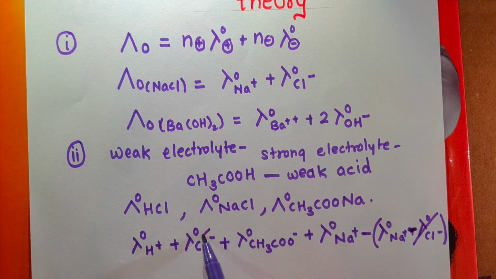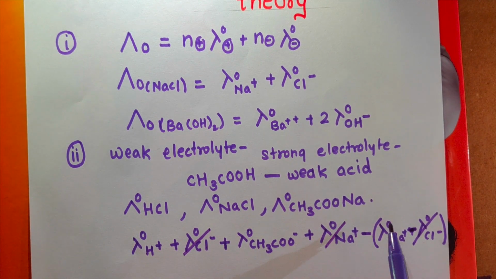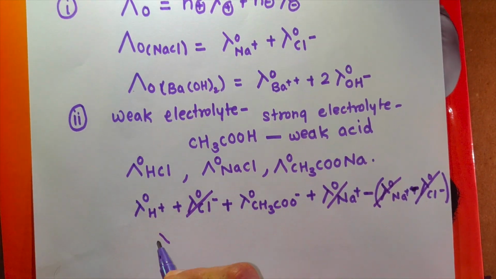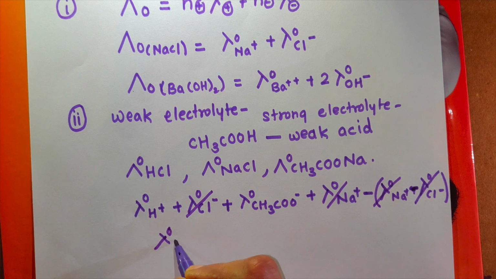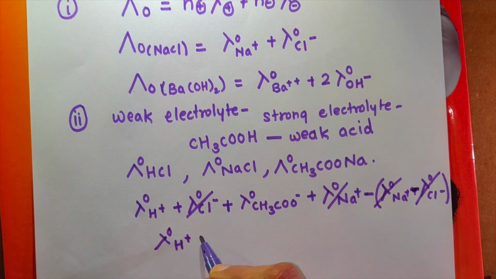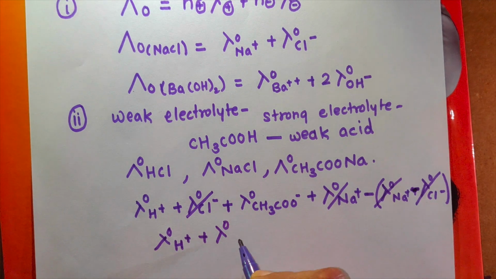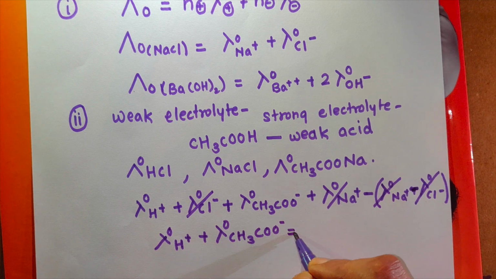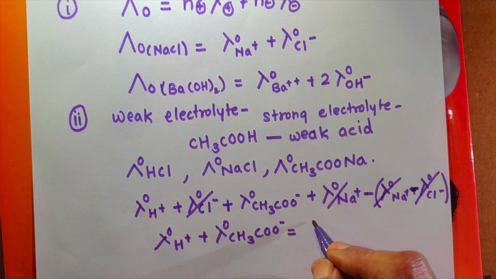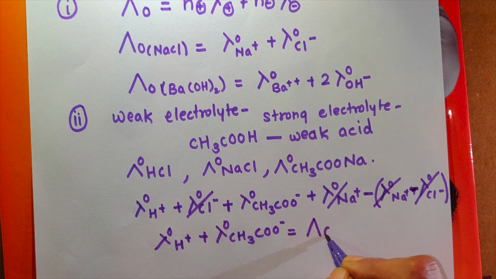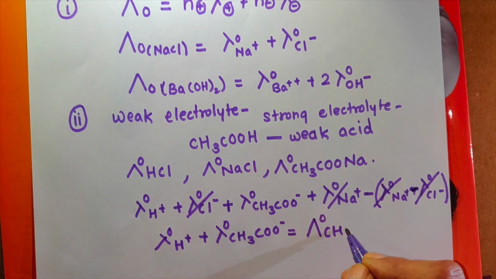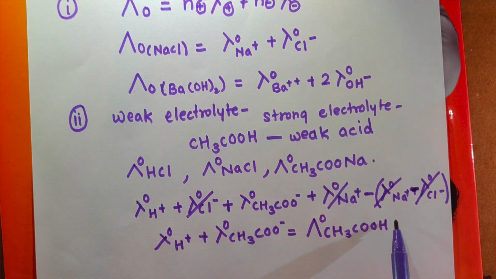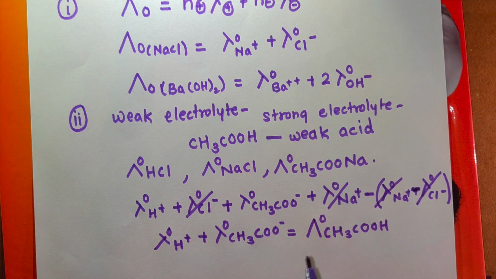Na+ ions and Na+ ions will also be cancelled. So what will happen here? The remaining part is the molar conductivity at infinite dilution of H+ ions plus the molar conductivity at infinite dilution of CH3COO- ions. Here the cation and anion contribute towards the molar conductivity at infinite dilution of CH3COOH, that is, CH3COOH is a weak electrolyte.